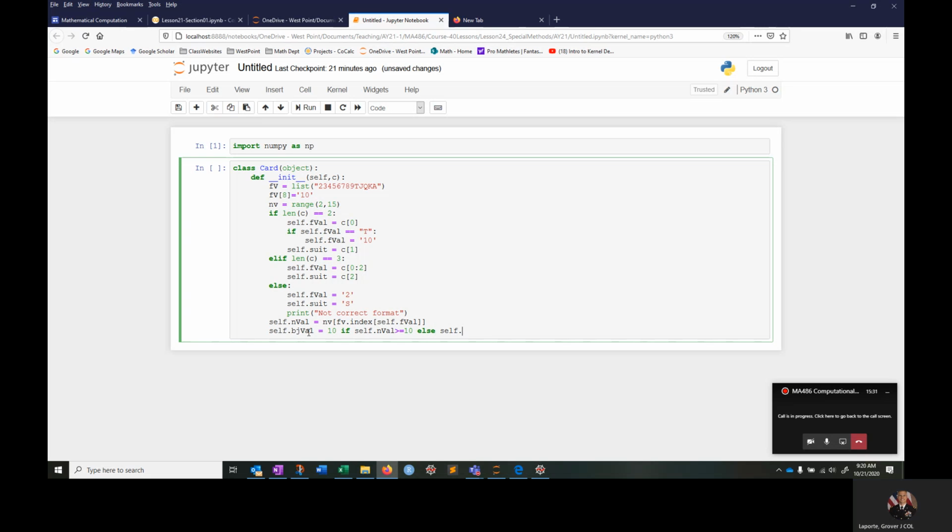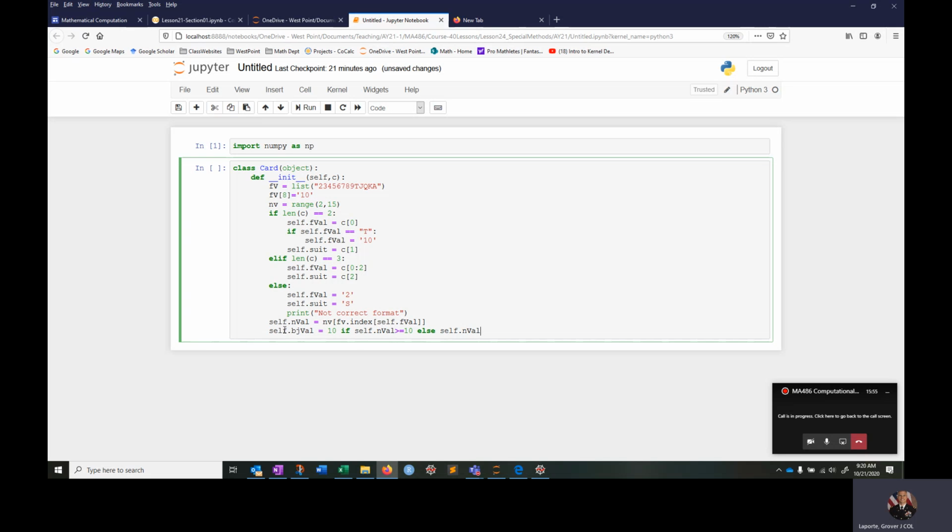Self. Right, so think about what this does for a second. It sets bj_val equal to 10 if I'm greater than or equal to 10, and otherwise it just sets it to whatever the current inval is, right? So the current inval is whatever numerical value between 2 and 14. So that's what it's doing.